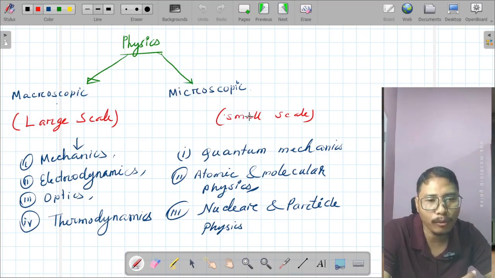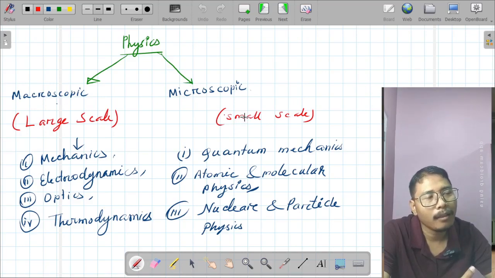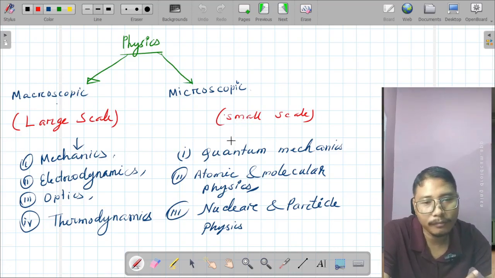That is, very small scales are used in that range, like scales of the order of nuclear atomic radius, like that.